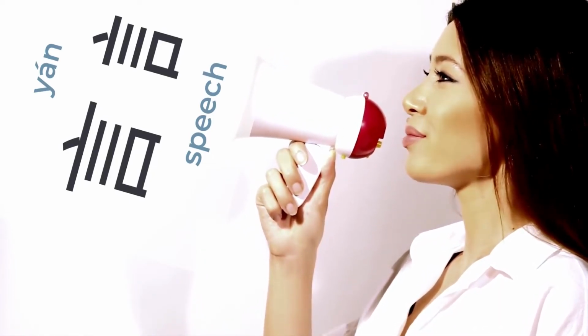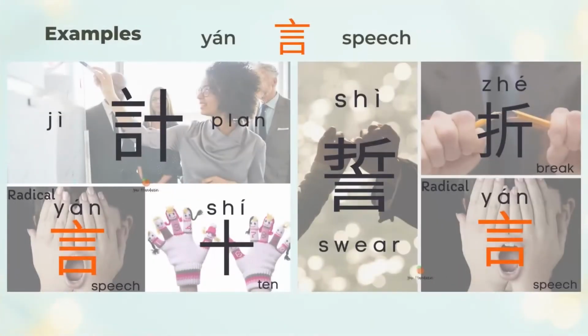言 speech often shows on the left side of characters, becoming skinnier. 记 is to plan. 记 is the left 言 speech and the right 10. You may imagine people deliver a speech 10 times to make a plan.